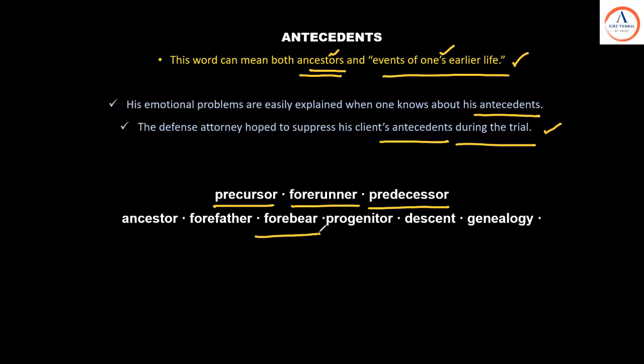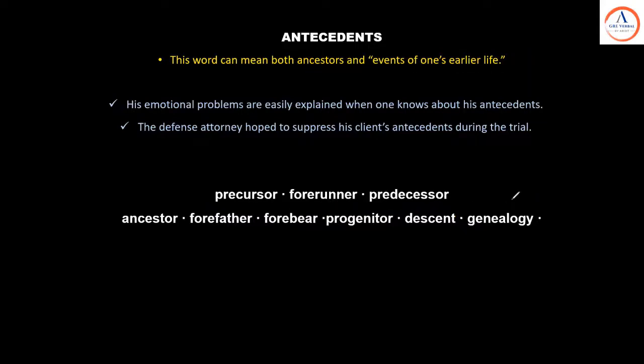Progenitor. He is the progenitor of modern music. Descent. Genealogy. Genealogy is the study of the line of descent, basically. So, line of ancestry is studied through genealogy.